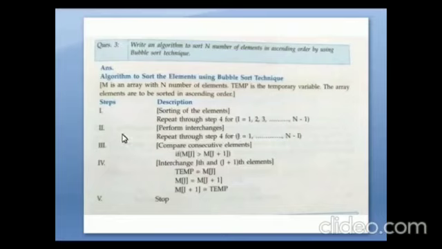So step 2, perform interchanges. We are swapping the elements. Then step 3, compare consecutive elements. If m of j is greater than m of j plus 1, we are going to interchange the values.